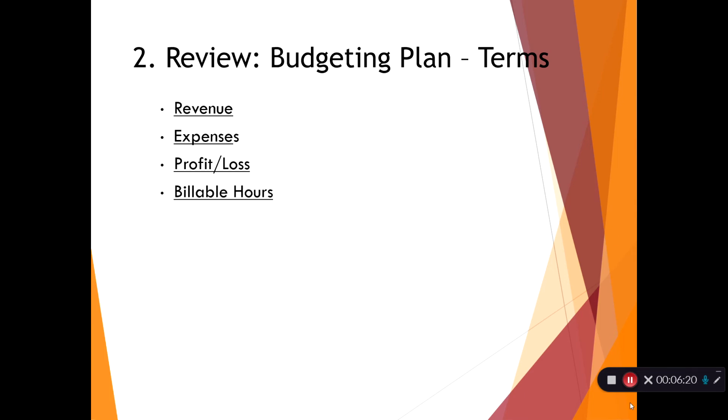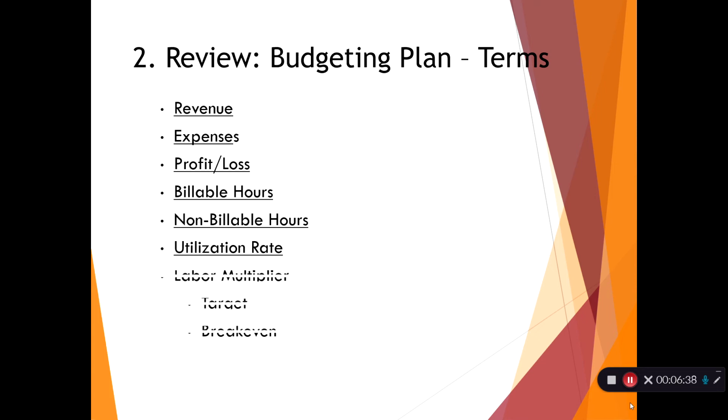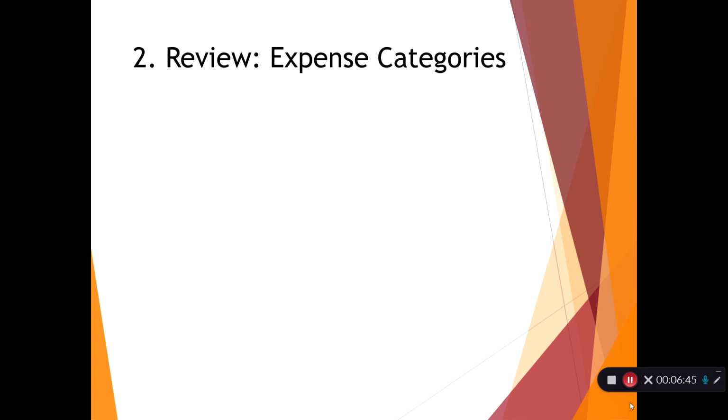Billable hours is really important here. The more you have billable hours, the more it ensures profitability. Non-billable hours are things that companies tend to avoid because you can't get compensated from clients. Utilization rate is how much of your hours can be billed to another client. Labor multiplier, we talked about target, which has profit in it, and break even.